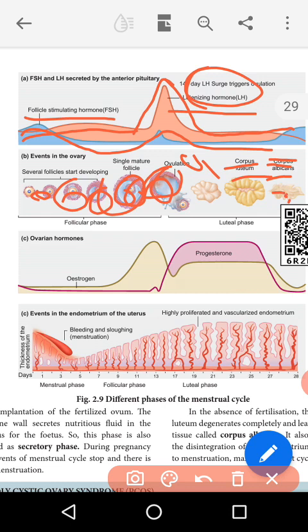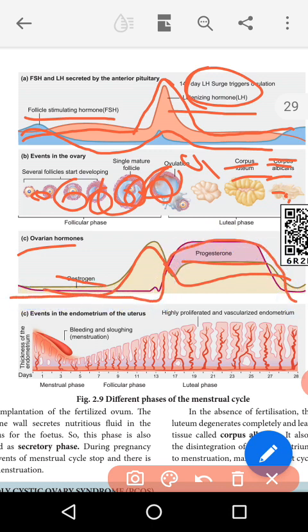Then we have the estrogen hormone and the progesterone hormone. Estrogen hormone is high initially, increases, and then after that decreases. But the progesterone hormone initially decreases, and after that increases. The progesterone hormone is used for the maintenance of the implantation. So this is the importance of the progesterone hormone.